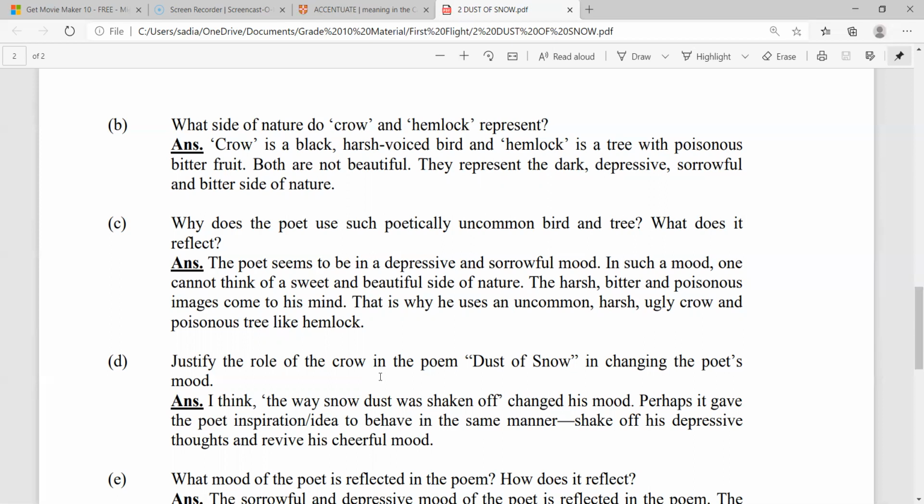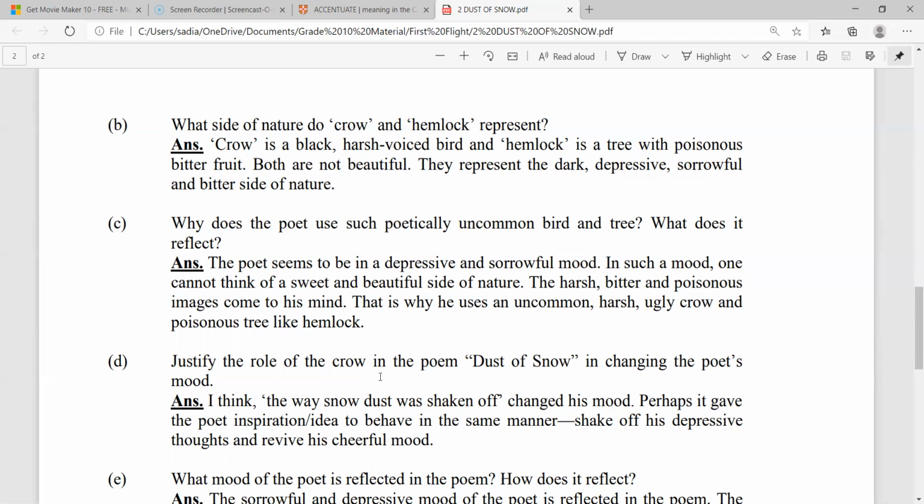It is evident that the poet was in a bitter and dejected mood, and at the given moment, the beautiful side of nature cannot be appreciated.